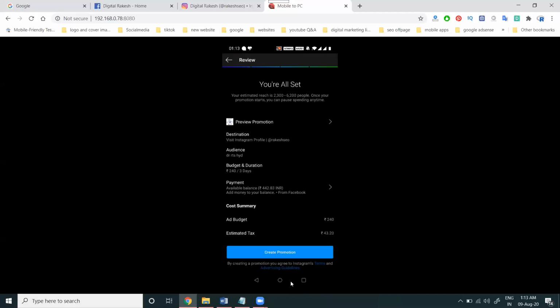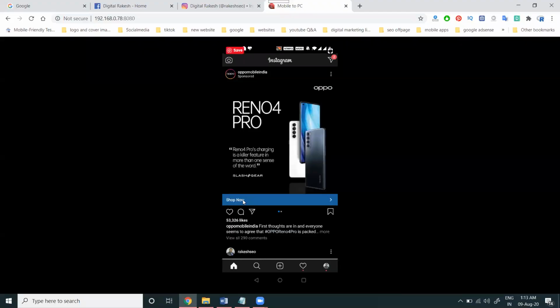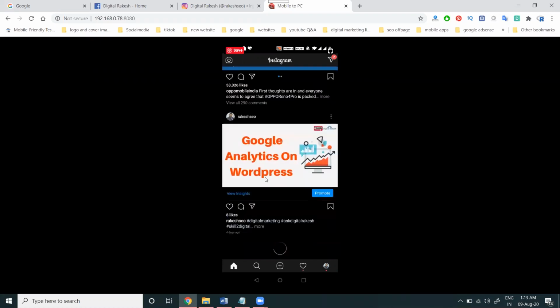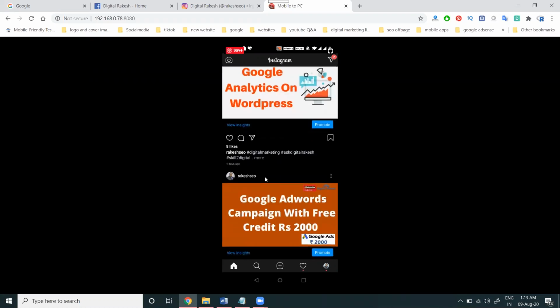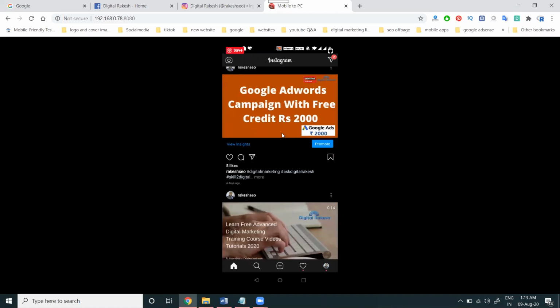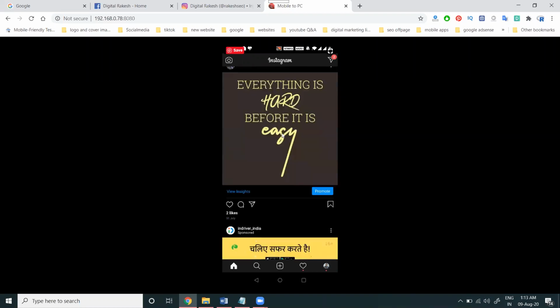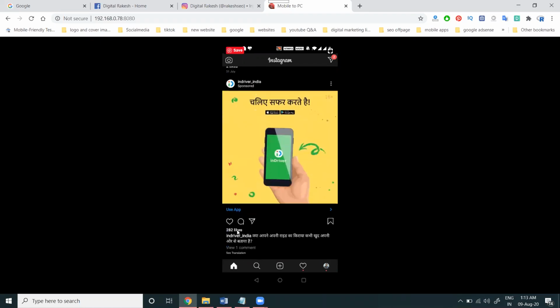So how can we show your ad? This is a particular ad, and the option showing is shop now. This is created by using the Facebook option. When you create an ad in Instagram directly, no button option is shown. When you're showing organic, no button option appears. When you come into the paid option, a button is shown, like use app. This all can be easily known. When it shows as sponsored, that means your Instagram ads.